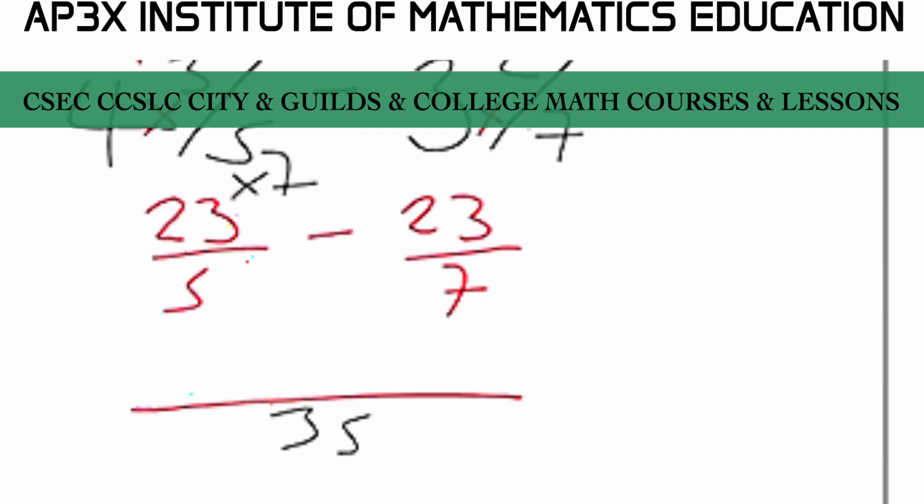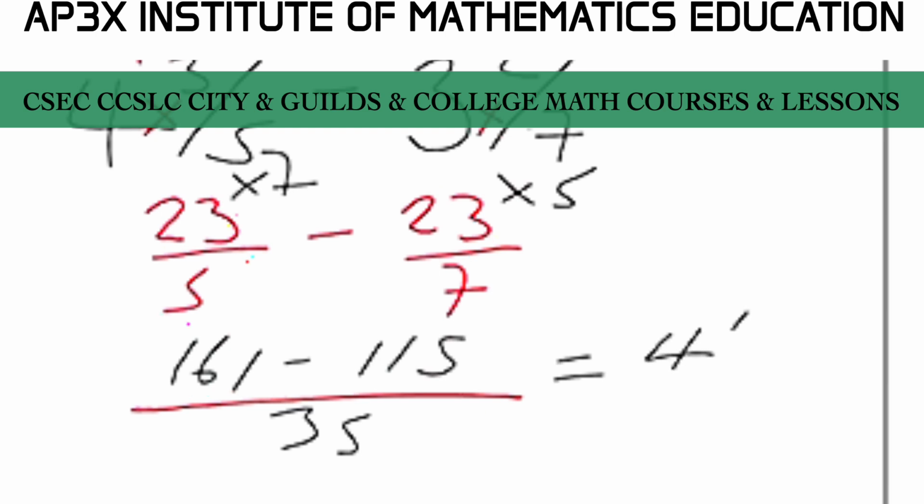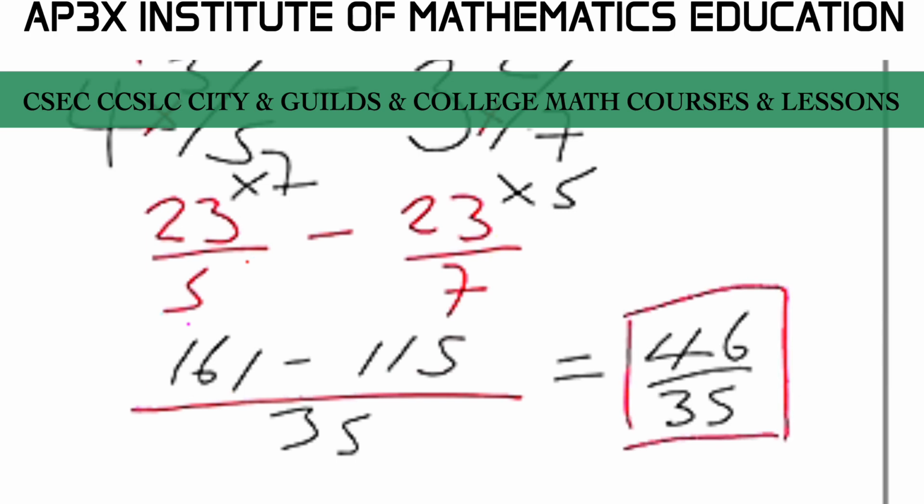And how many groups of 7 can we get from 35? That's approximately 5. So 23 times 7 should give us approximately 161. And 5 multiplied by 23 should give us 115. So by doing the basic subtraction here on our calculator or mentally, we should end up with a result of 46 over 35. So this then would be our solution for the A section of the problem.